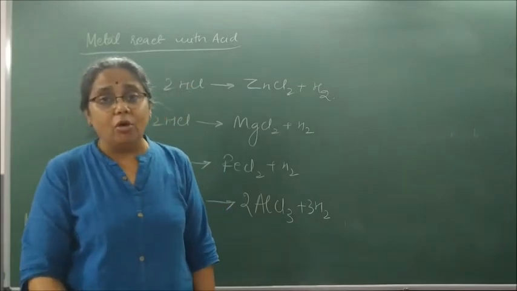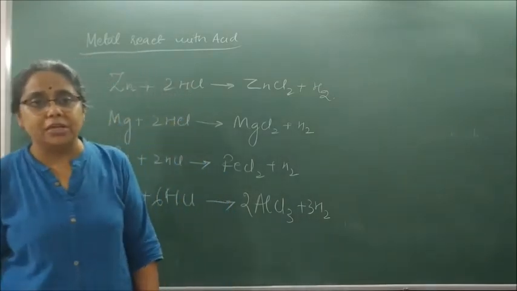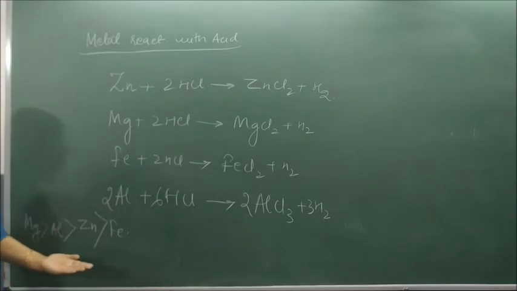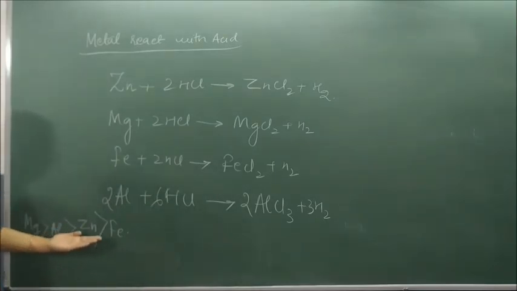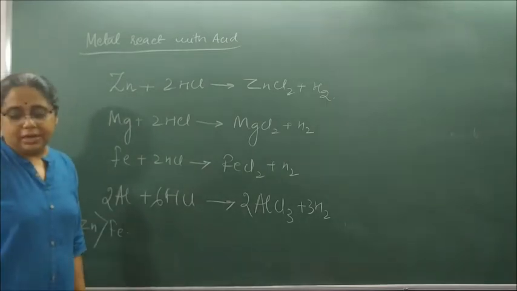So what is the order of reactivity of these metals when they react with dilute HCl? Magnesium is more reactive than aluminium, more reactive than zinc, more reactive than iron. This is on the basis of what series? Reactivity series.